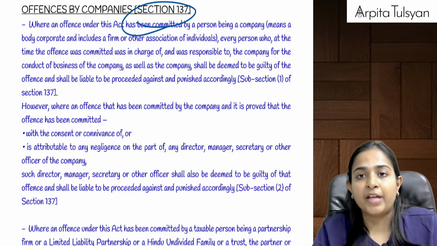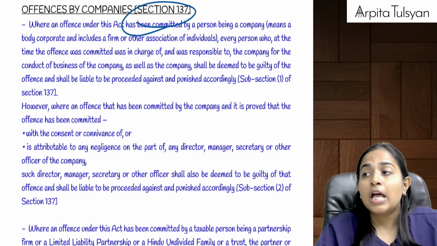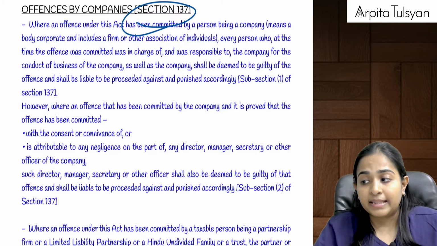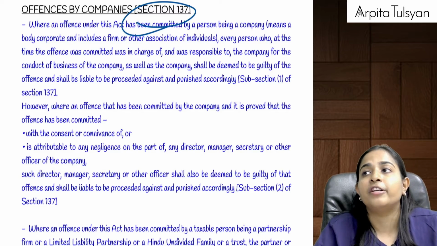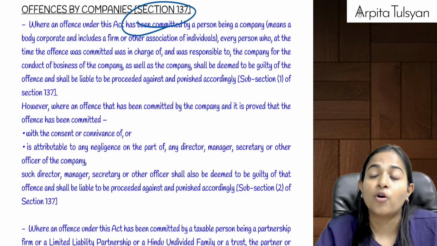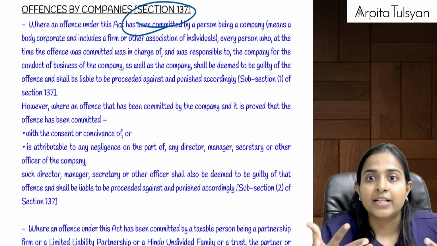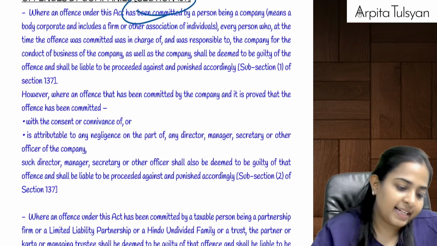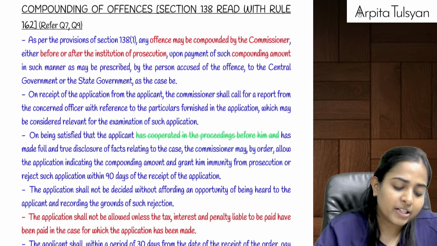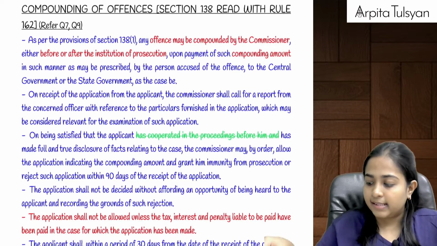But if they prove that they were unaware about this offense, or they were not involved in that offense, or they had exercised due diligence to prevent this offense, then in that case, they will not be liable for such offense. Are you clear till there?